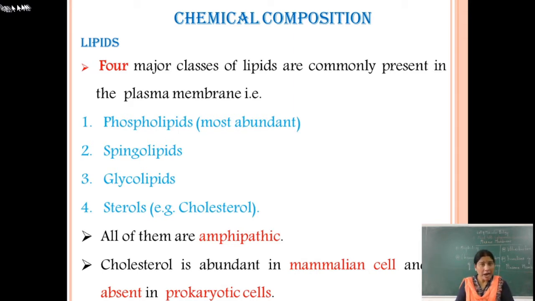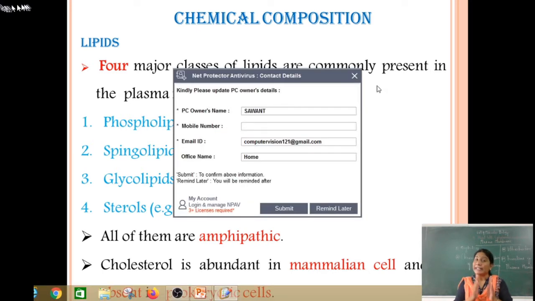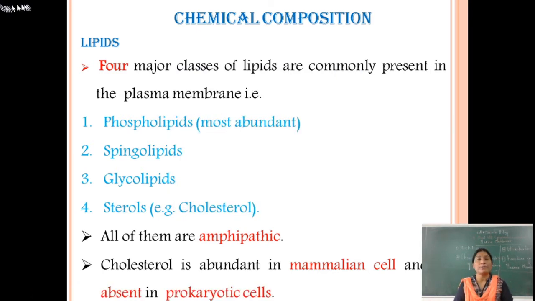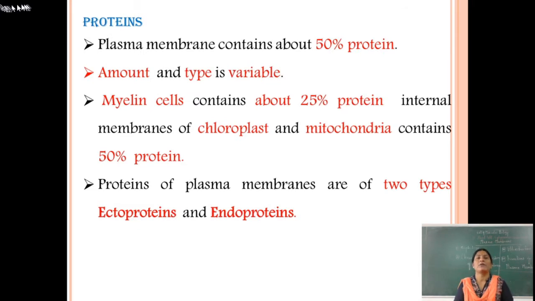The sterol present in animals is cholesterol, while the sterol present in plants we call phytosterol. Phyto means plant, and the sterols present in plants we call phytosterols. All of them are amphipathic in nature. We know that cholesterol is abundant in mammalian cells and is absent in prokaryotic cells.